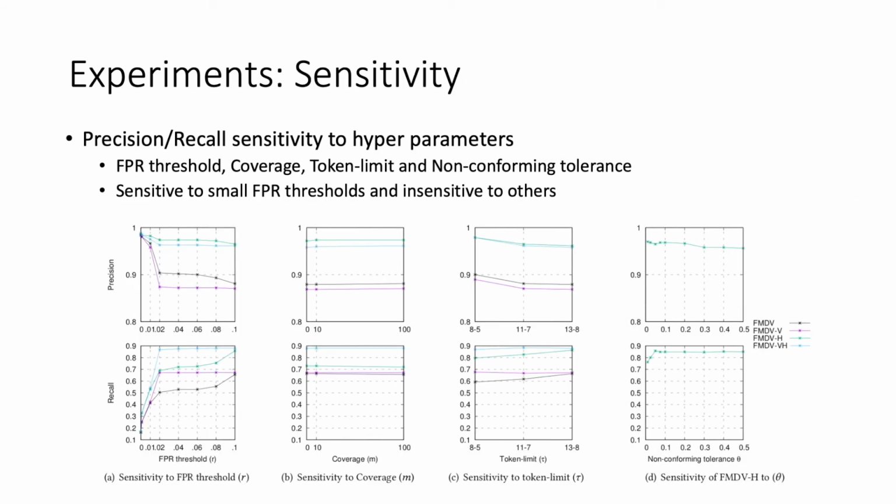We evaluate the sensitivity of auto-validate and its variants against hyperparameters in terms of precision recall, namely FPR threshold, coverage threshold, token limit, and non-conforming tolerance. We found that auto-validate and its variants are sensitive to small FPR thresholds and relatively stable against changes in coverage, token limit, and non-conforming tolerance.